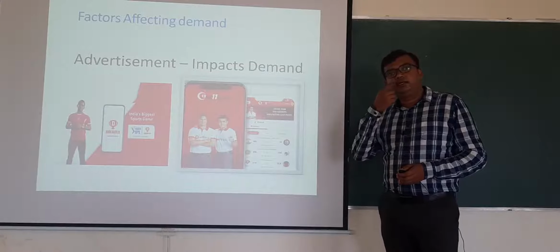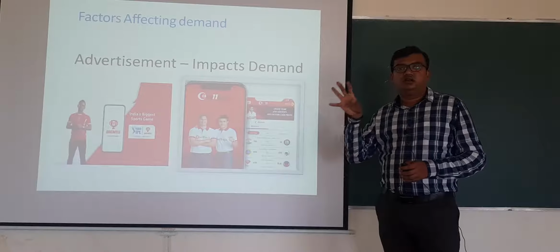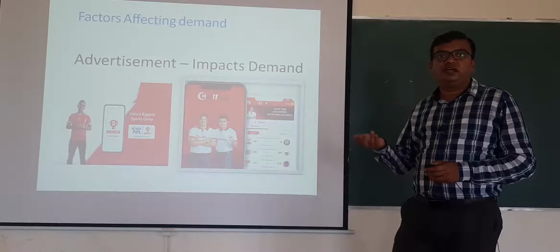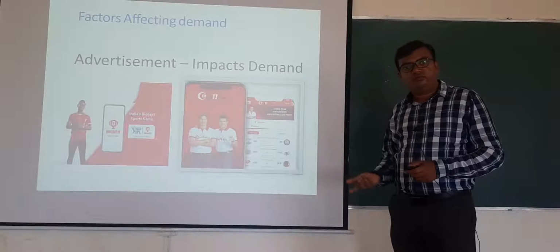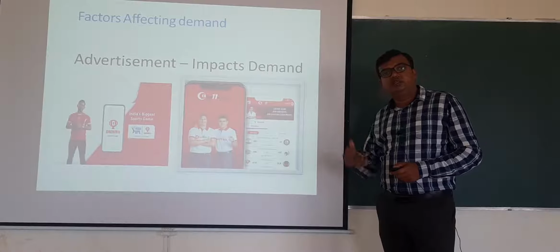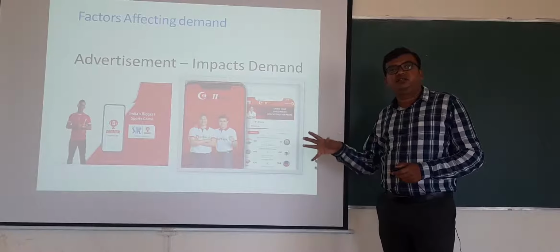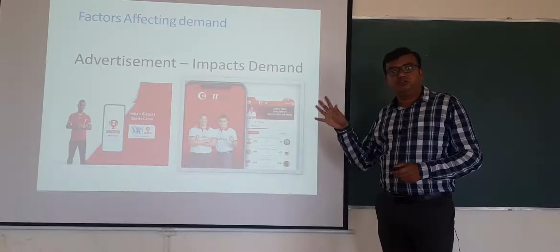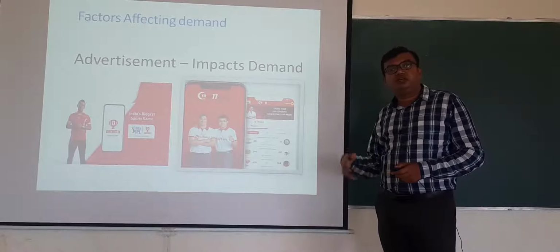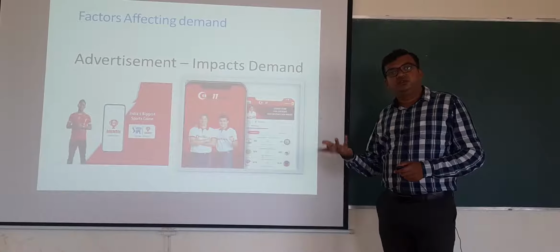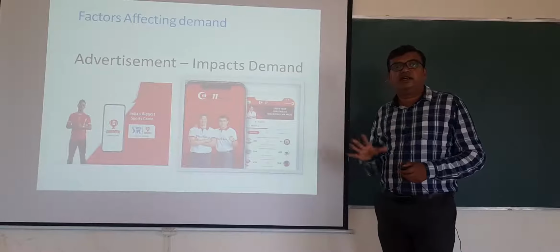So what will people think? They will not give much importance to the Swift car. They will go for the i20 car, and they will try it. They will think again and again, and at last they will purchase the i20 itself, because before purchasing also they were seeing a lot of advertisements of the i20. They are not finding any advertisement on television or outdoors about the Swift car. Now, when they do the test drive and come back home, again they will see the i20's advertisement. So in their mind it will be fixed that the i20 should be bought, or that more people are buying the i20.